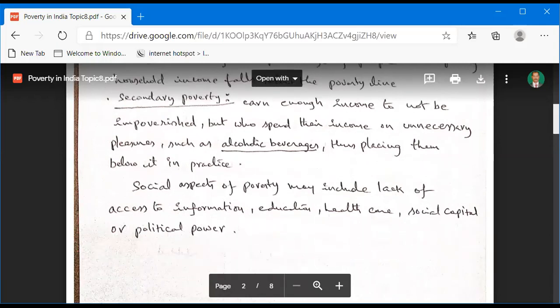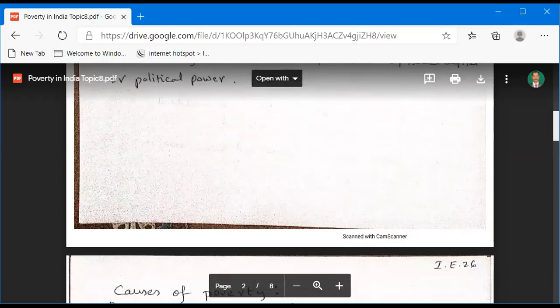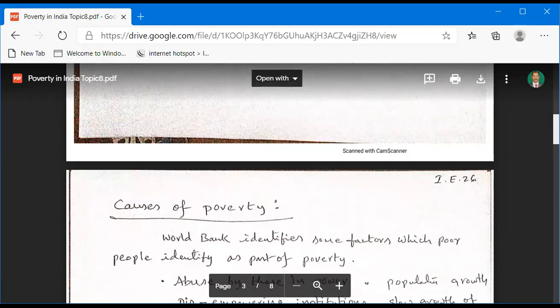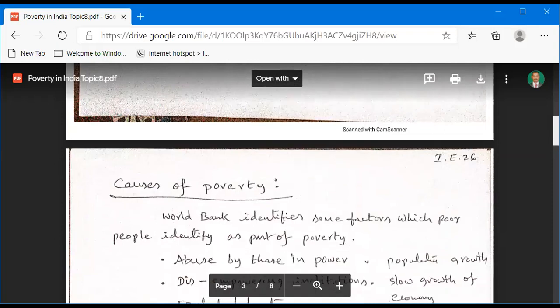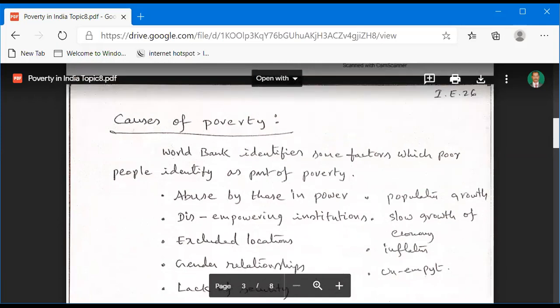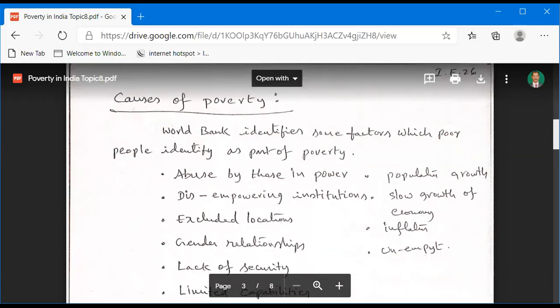And now we are going to the third PPT. Another topic: causes of poverty. So this is the most important topic related to poverty.